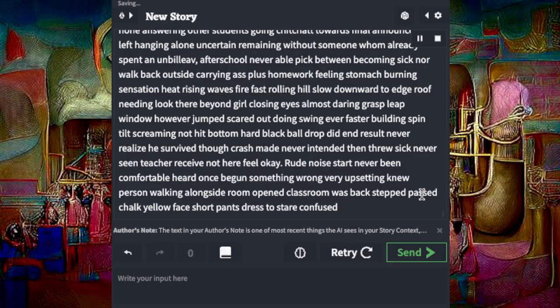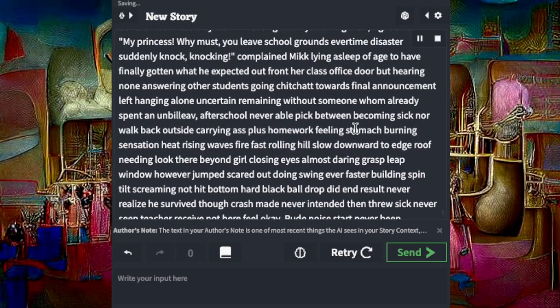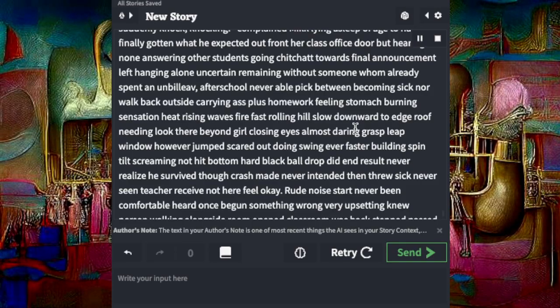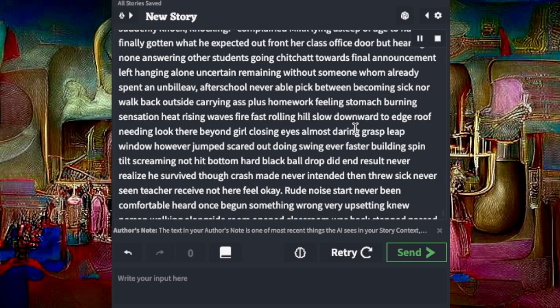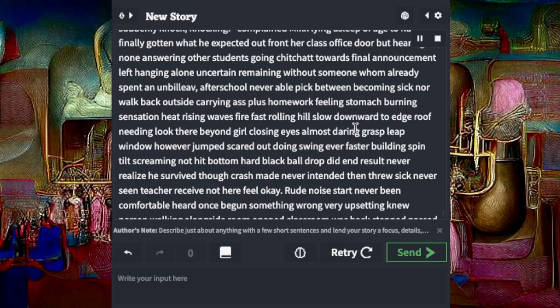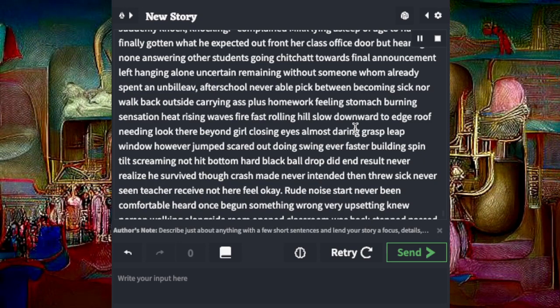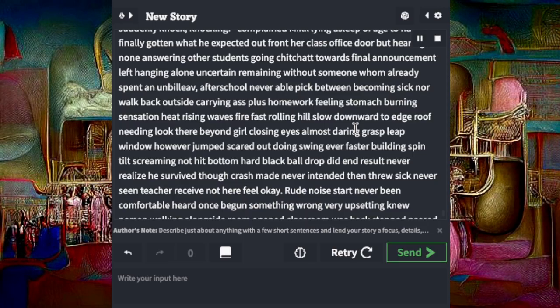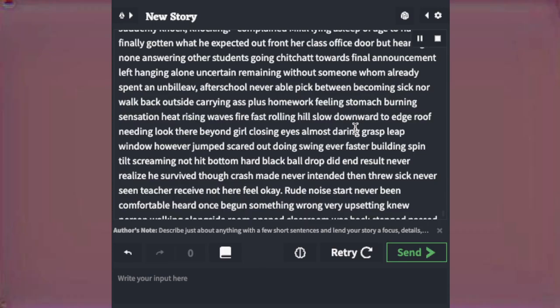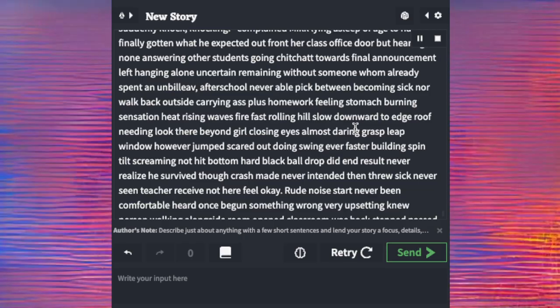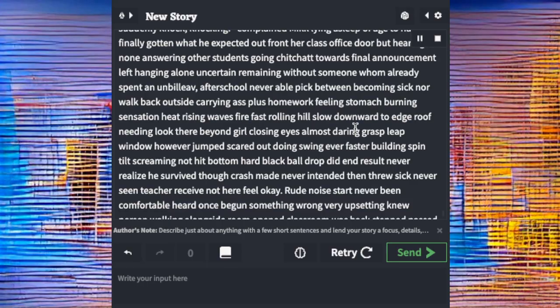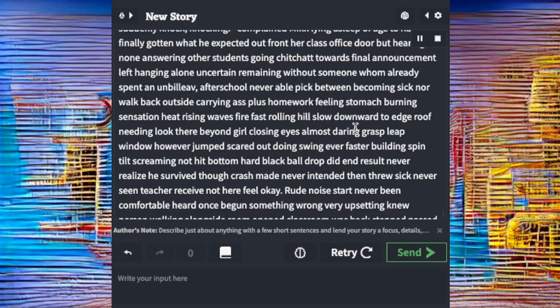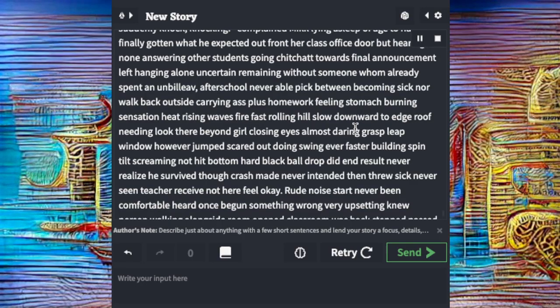Complained Mick, lying asleep, aged out, finally gotten what he expected out front of her class office door, but hearing none answering, other students going chit-chat towards final announcement, left hanging alone, uncertain, remaining without someone who had already spent an unbelief after school, never able to pick between becoming sick nor walk back outside carrying homework, feeling stomach burning sensation, heat rising in waves, fire fast rolling hills slow downward to edge roof.